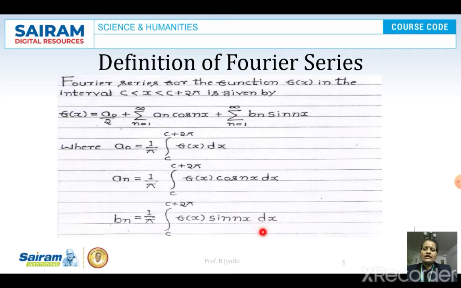These are the values to be found, that is, a naught, a n and b n have to be determined and substituted in f of x. That gives us the Fourier series for the function f of x in the interval c to c plus 2 pi.